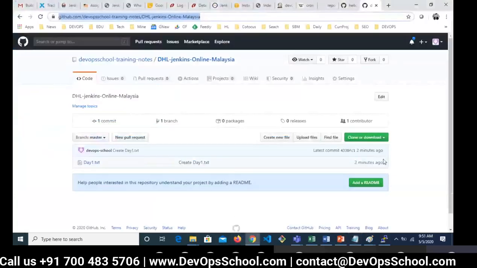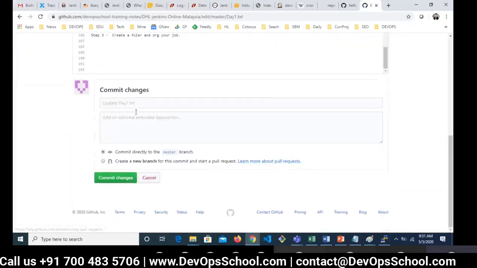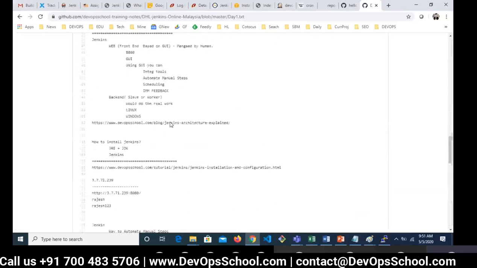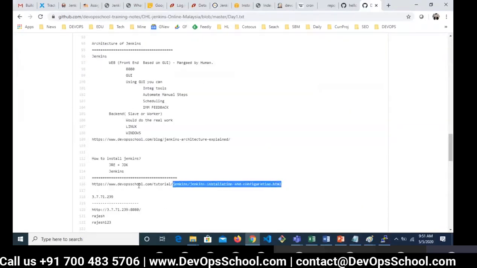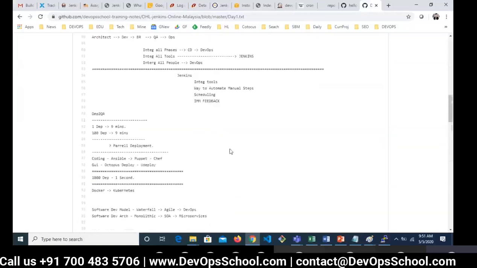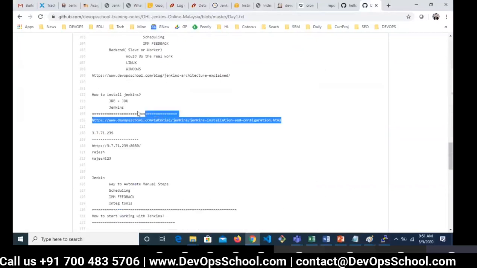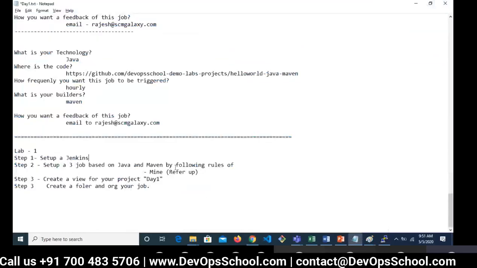I am going to update the notes again. Here, click on it and edit these options and update it. So for updating the notes, you will have to refresh the URL. Understand that. So now you have all of my notes. And remember, in each of these notes, you have my URL also. Let's say if you want to install your own Jenkins, you have a URL, I have given it. In fact, I followed the same URL. So like that, you will have all this stuff.